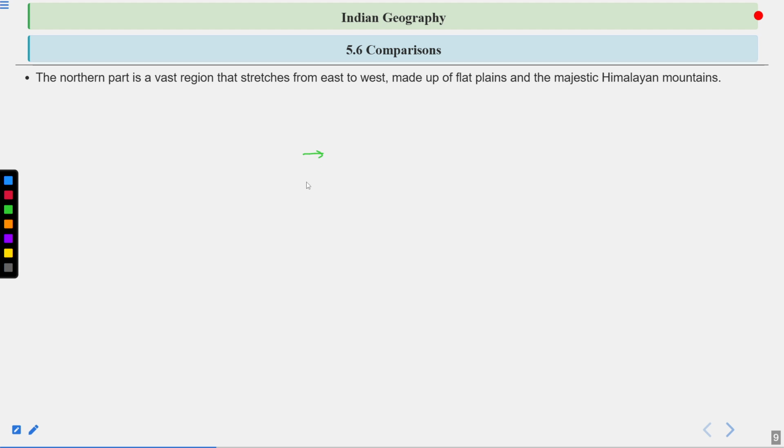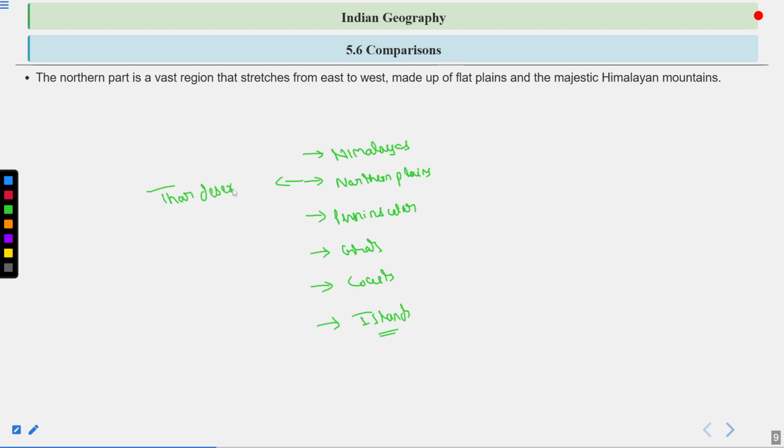Like if we divide India into vertical bases, first the Himalayas are there, then come the northern plains, then the peninsular, then the Ghats, then the coast, and then the islands. In the northern plains on the western side, there is the Thar Desert also.